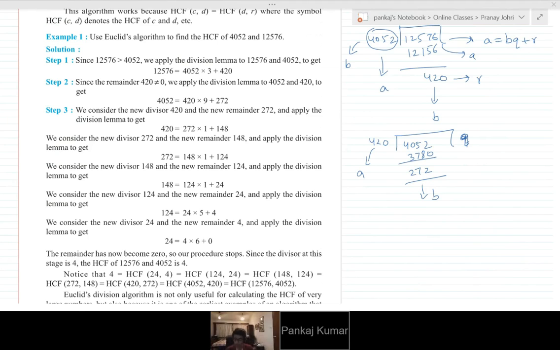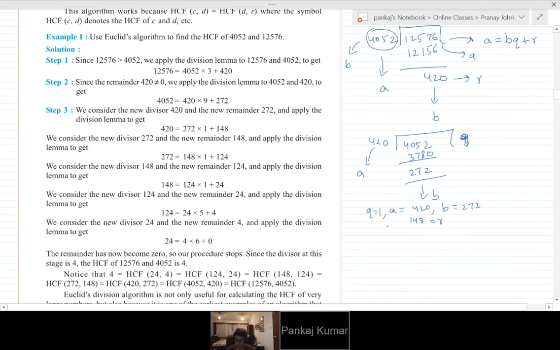Now the quotient is 1 and the remainder is 148. 148 is the remainder. Okay. So now we'll divide by 148. 272. So 148 and quotient was 1. A was 420. In this case, B was 272. This is our R. So now again repeat.